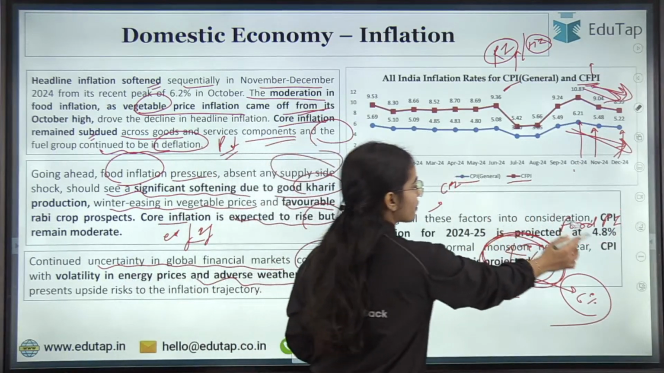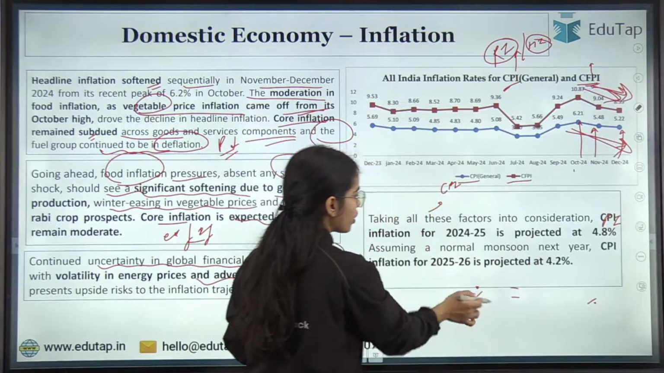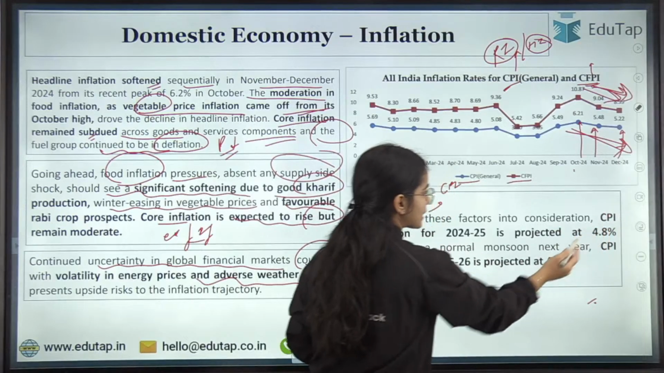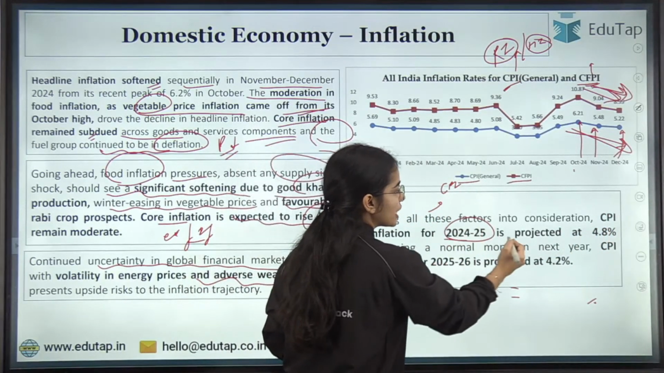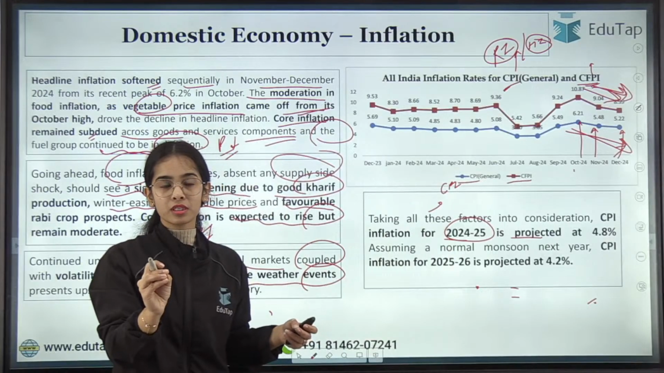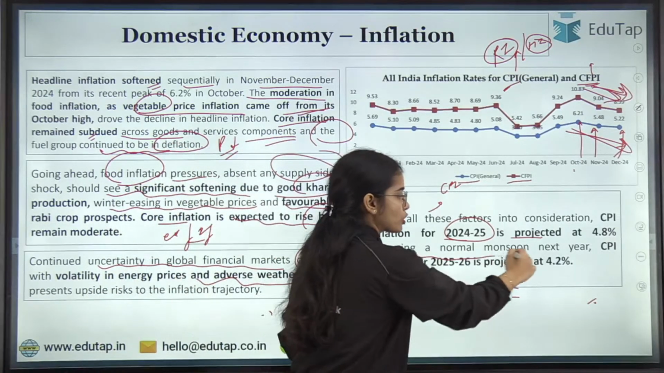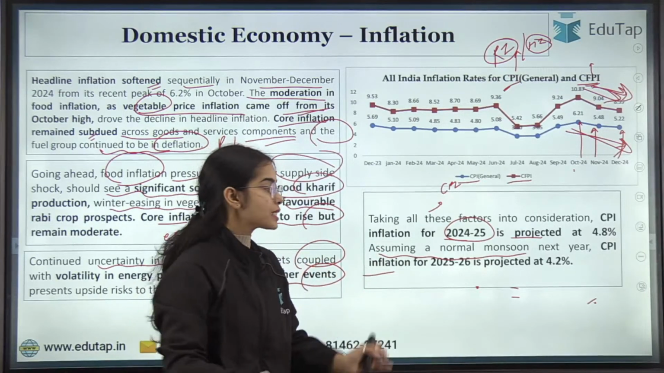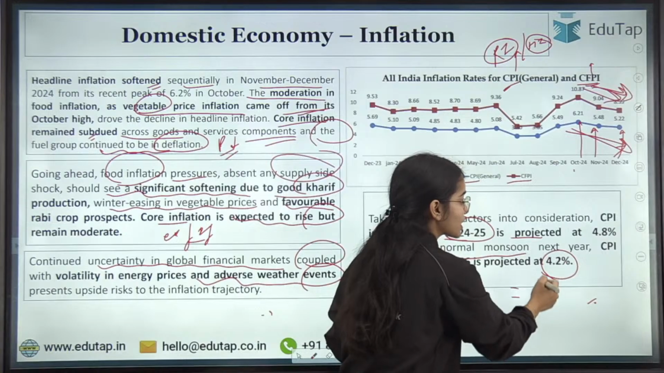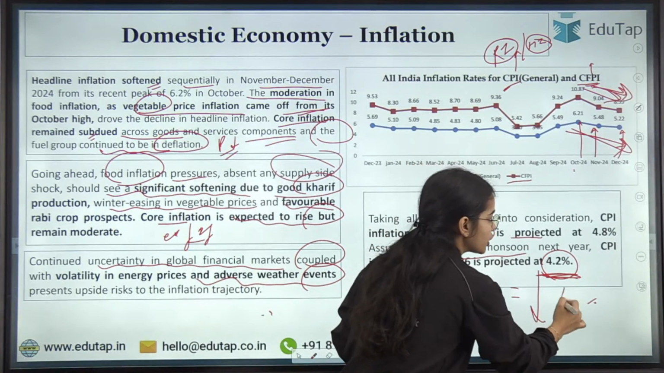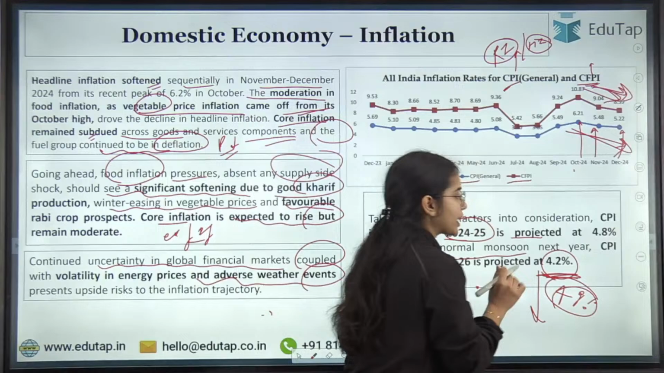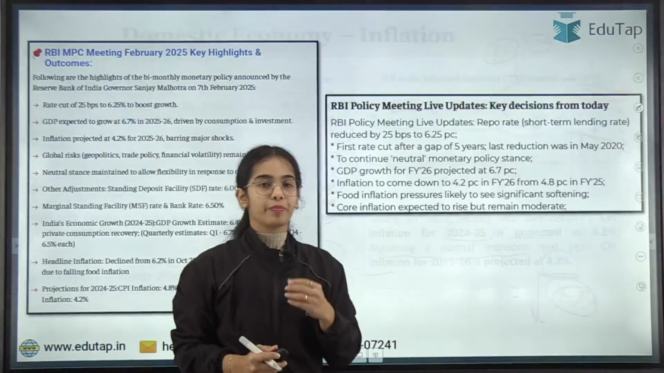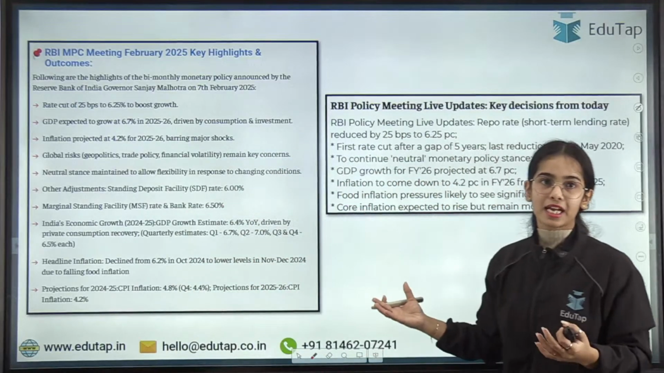Taking all these factors into consideration, the CPI inflation, the consumer price index inflation, for 2024-25 is projected at 4.8%. Assuming a normal monsoon, the CPI inflation for the next financial year 2025-26 is projected at 4.2%. That is quite low and very near to our target of 4%. So you can understand that for the next financial year, the prospects are very, very good. These are the highlights that we have discussed.